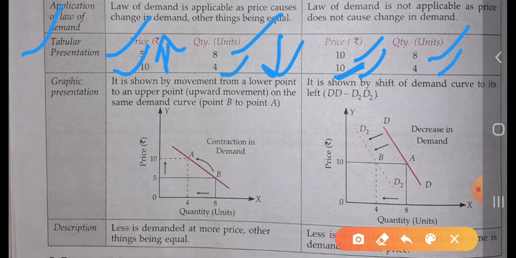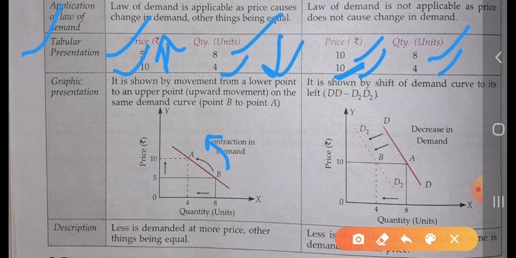Graphically, how do we show it? It is shown by the movement from the lower point to the upper point, because on the same demand curve there is no shift; there is movement along the same demand curve.